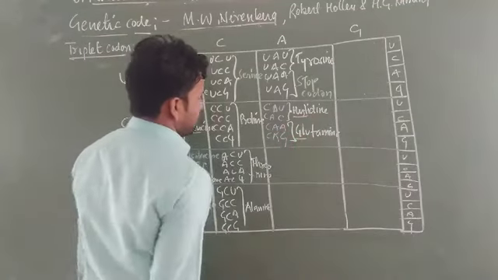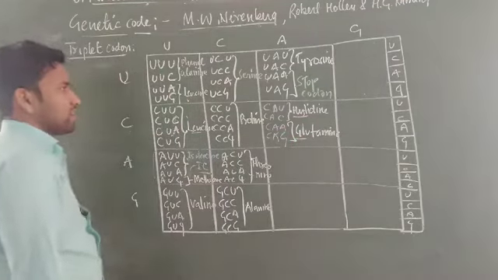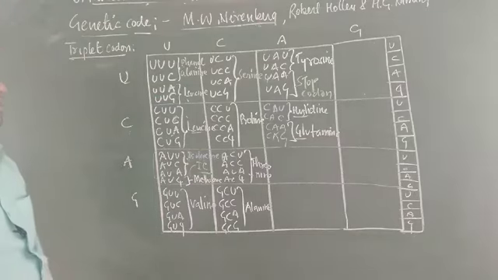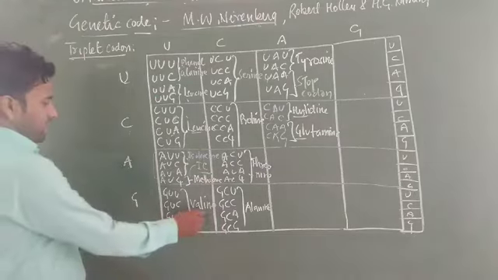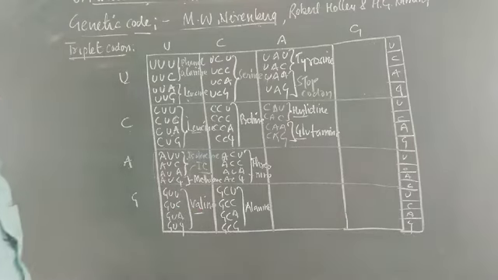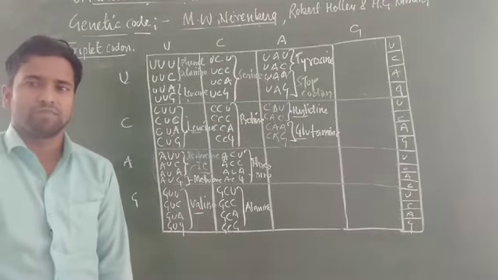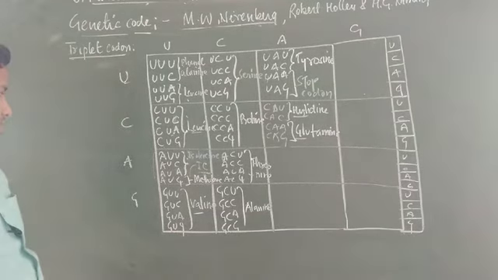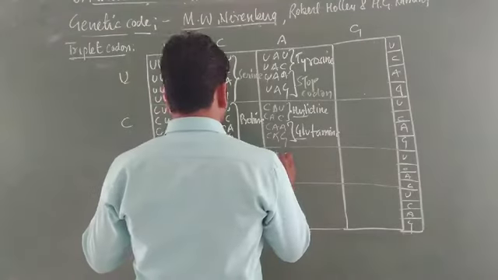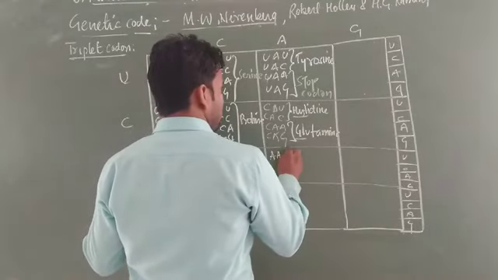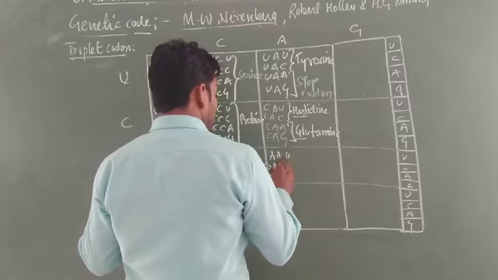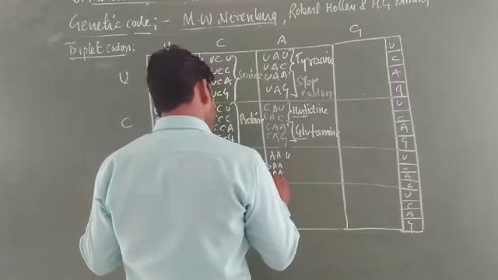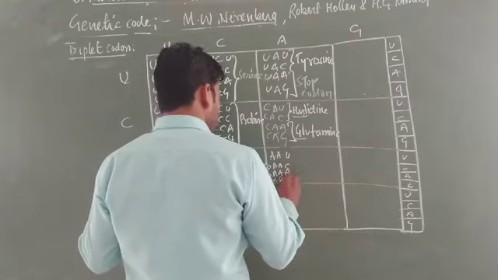histidine, HIS. Okay, this generally tyrosine, TYR. Generally valine, VAL. This type of short form is generally used at the time of the translation mechanism on mRNA. Okay, now the third amino acid is AAUCAG.